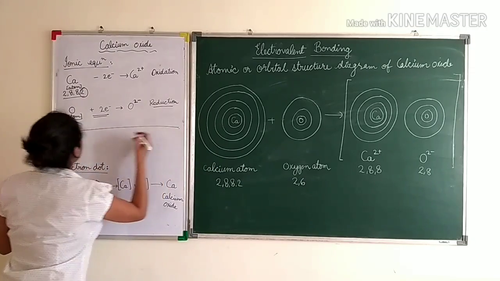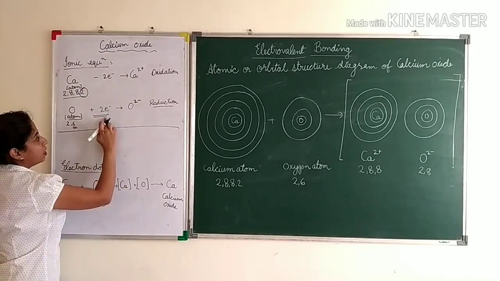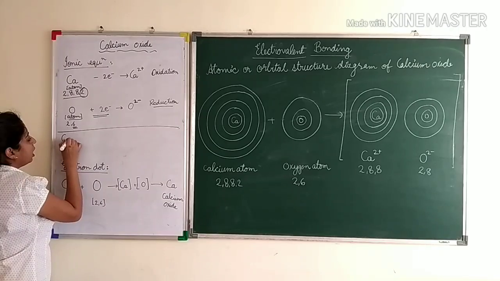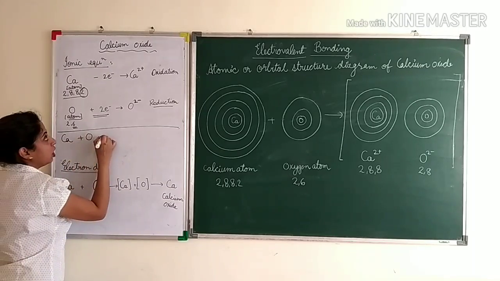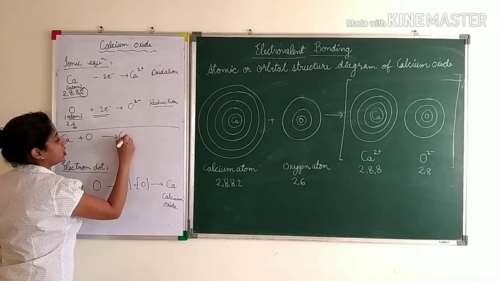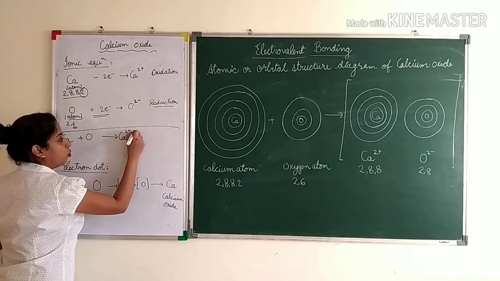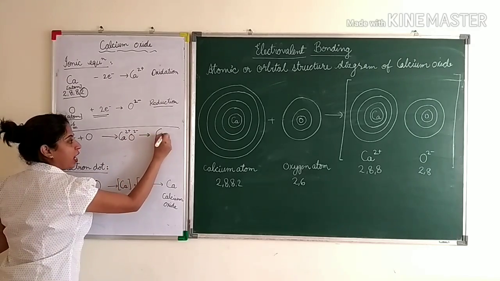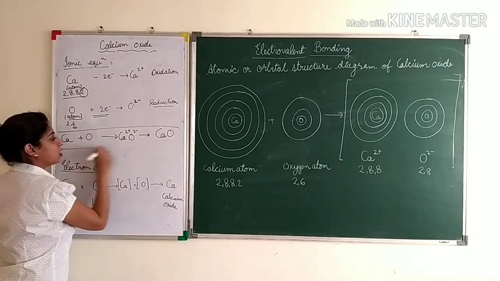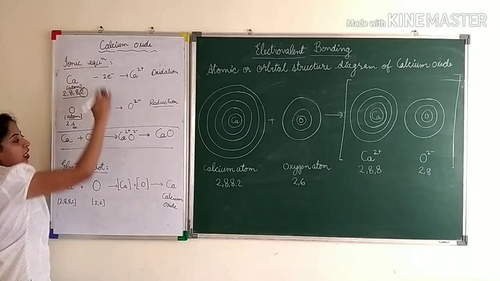So now in the overall reaction, plus and minus get cancelled. So calcium plus oxygen gives you Ca2 plus O2 minus, which gives you calcium oxide. Okay, this is the overall ionic equation.